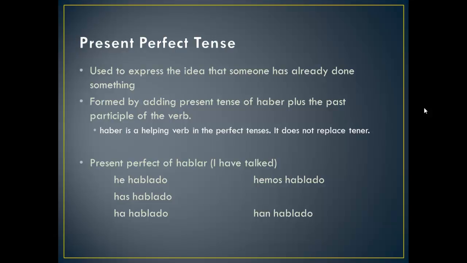Okay? So even though haber sounds like tener, okay, so it has that has, have, all of that, it does not replace tener. We're using haber as a helping verb only here to mean have. So do not start replacing tener in your sentences with haber because that will not work. Okay? So for the present perfect, all you're keeping track of is the conjugation of haber in the present. Keep your participles the same the whole way through.